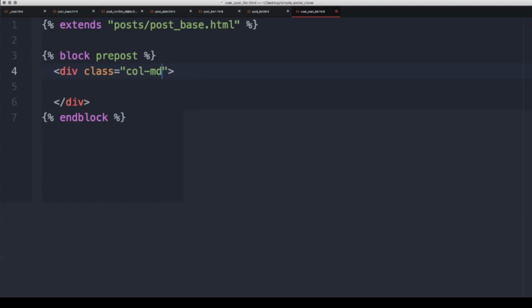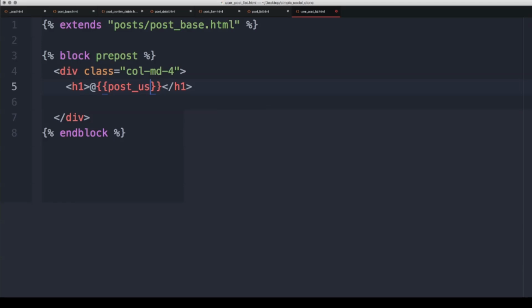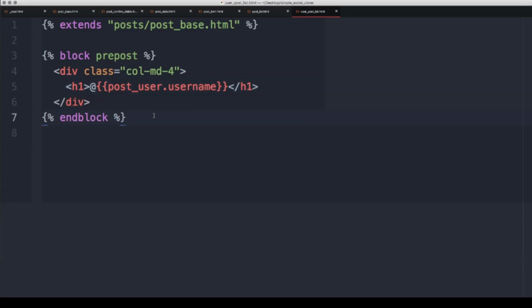So it actually shows the username before the post. You can also put this above the post, or below the post, it does not really matter. So either above or below the post, wherever you prefer the username, that's fine.